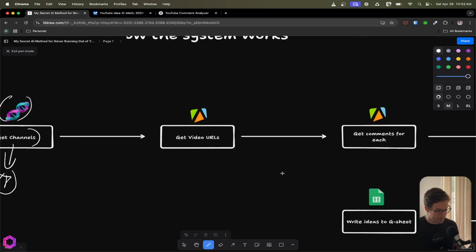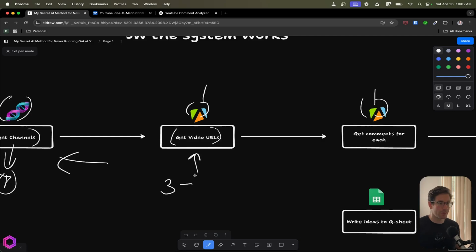So the next step here is getting the URLs. And we're going to use a tool called Apify. And Apify is a good scraper that allows you to scrape different types of things. So we'll first need to get the video URLs from these YouTube channels. Instead of getting tons of them, because I don't want to necessarily get things from way in the past, we're going to get the previous 3 videos. So I'm assuming that most of these creators do at least weekly videos. So if I get 3 videos, that means we're going to be probably 3 weeks out from the date I pull.